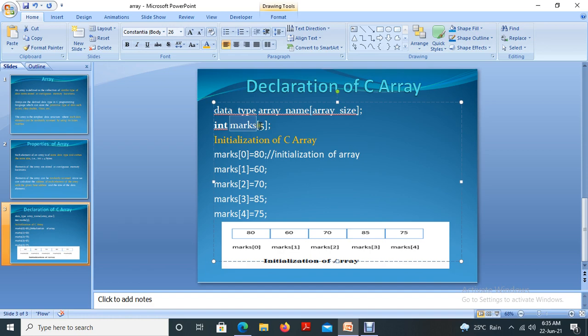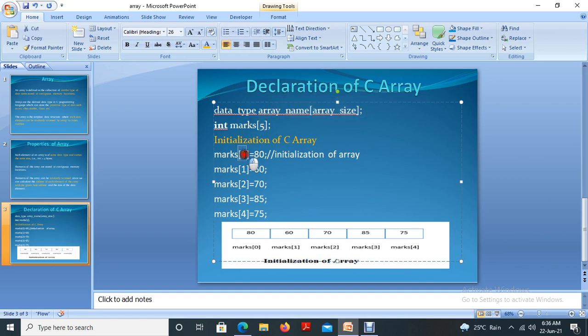So if the array value is 5, array of 5, if the maximum size of the array is 5, then it starts from 0 to 4. That is a very important thing. In the declaration part, if you are saying that the size of the array is 5, then the first value will be saved in the 0th index. So these are the indices. This is the maximum size of the array. While declaring, once we mention a value here, it is considered as the maximum number of elements that we can store in this particular array. So 5 is the maximum number of elements that we can store in this array.